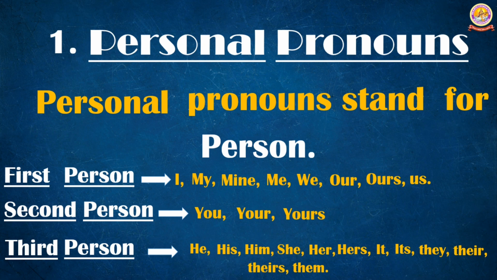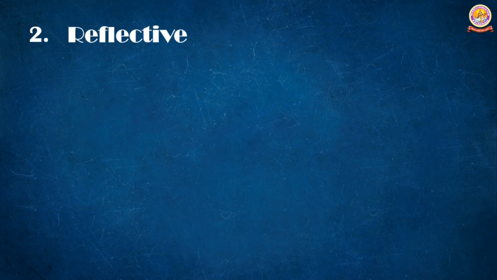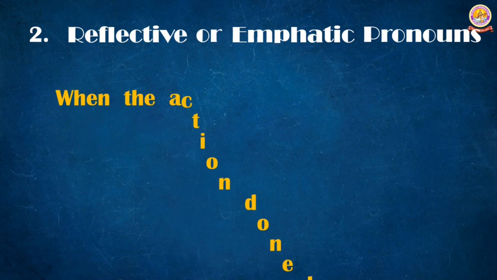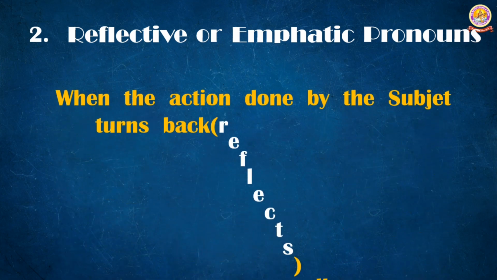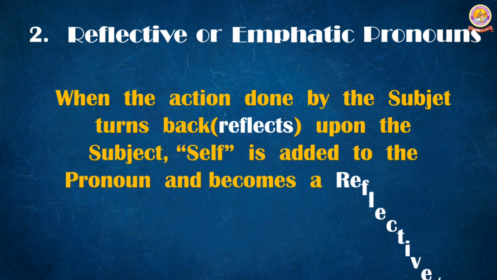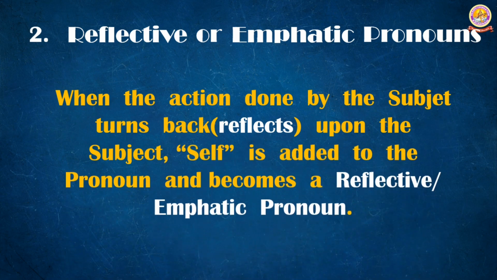Now the second one, reflective or emphatic pronouns. What is this reflective or emphatic? When the action done by the subject turns back upon the subject, self is added to the pronoun and it becomes a reflective or emphatic pronoun. Here in the name only you will get the definition, my dear learners.